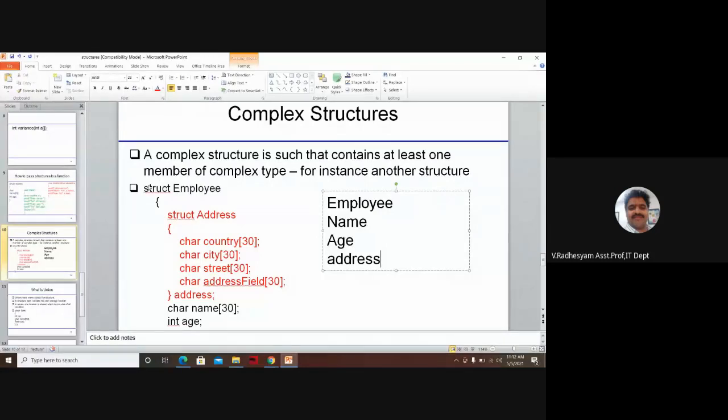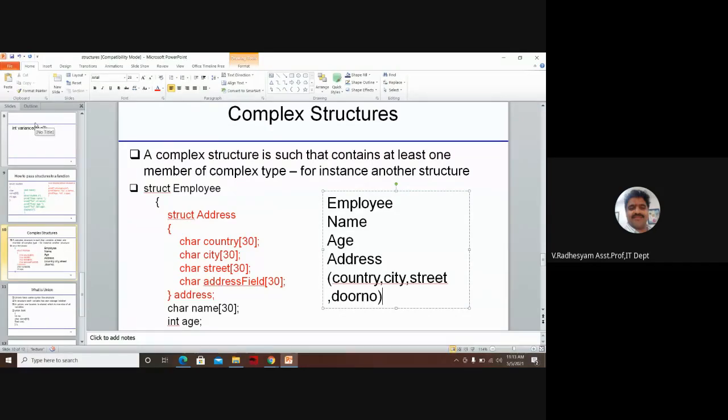But an address consists of, inside of an address we need to have a country, what is the city. Of course these two are string data types, street and door number.